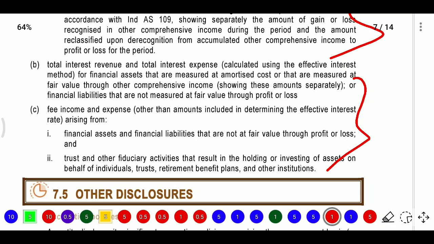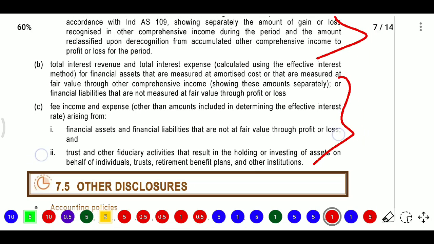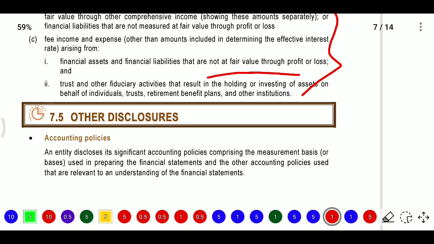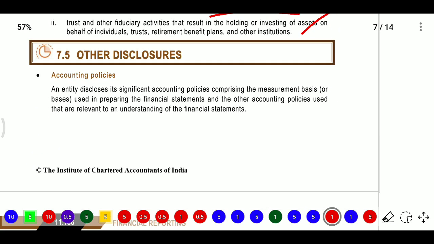For interest income and interest expenditure we need to use the effective interest method, so the EIR method, for financial assets that are measured at amortized cost or at FVOCI, so we need to use the effective interest rate. And fees, income or expenses, on financial assets or financial liabilities that are not at fair value through P&L, and trust and other fiduciary activities that result in the holding or investing of assets on behalf of individuals, trusts, retirement benefit plans and other institutions. Next, other disclosures. What are the other disclosures?